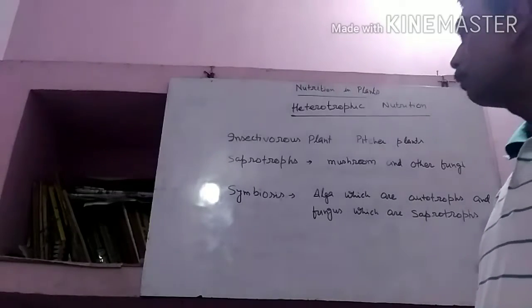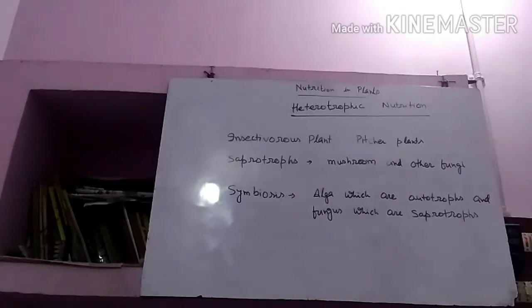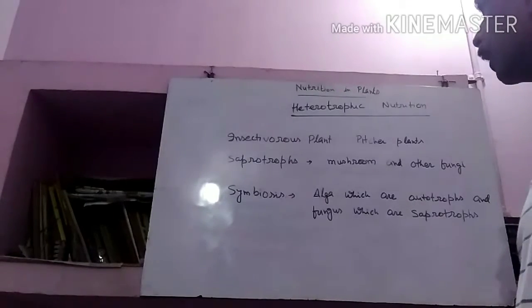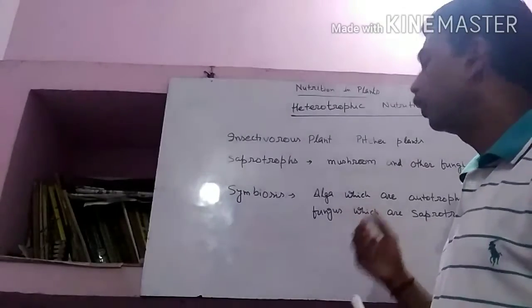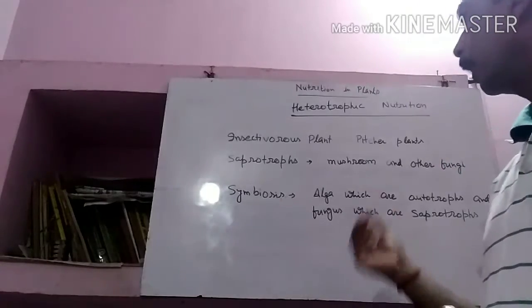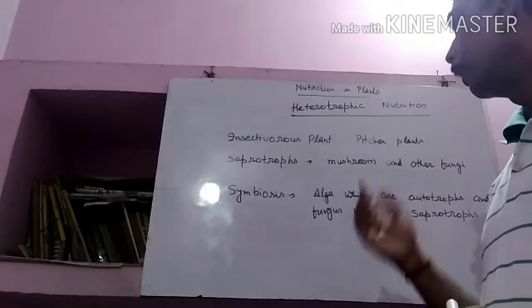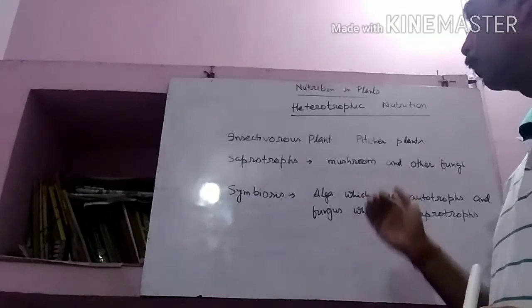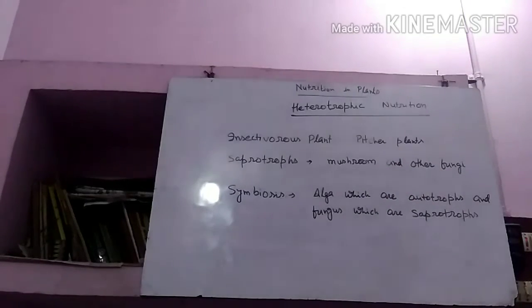The next one is symbiosis. In some cases, algae and fungi are both dependent upon each other. Both of them help each other to survive and to get food. This type of plant or animal is called symbiotic.